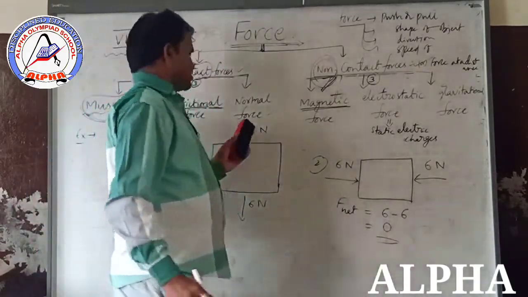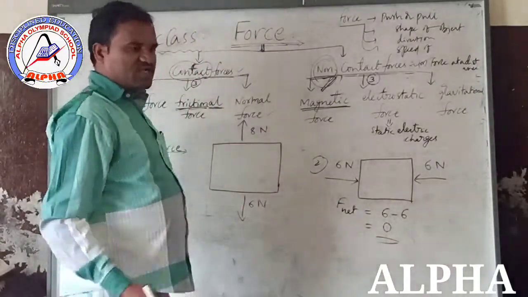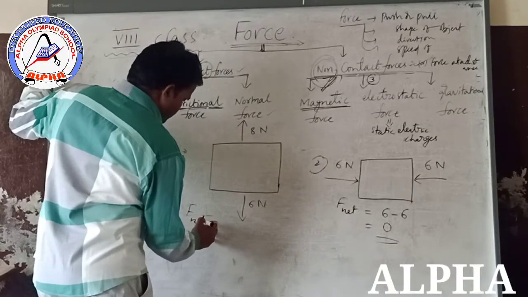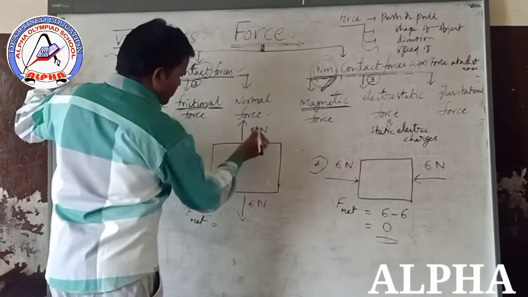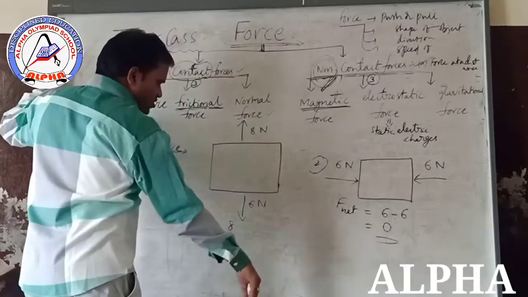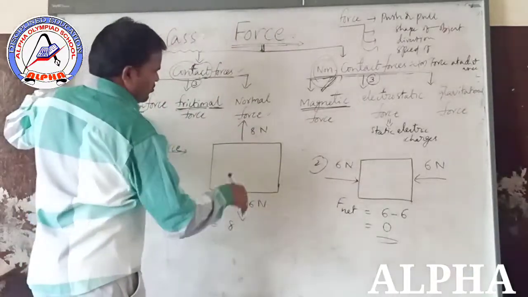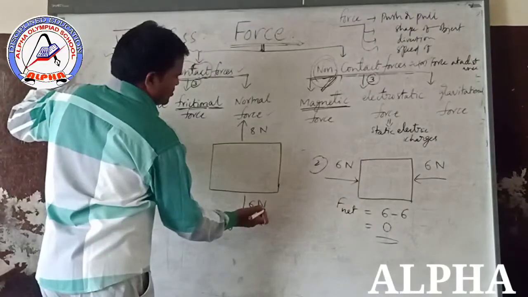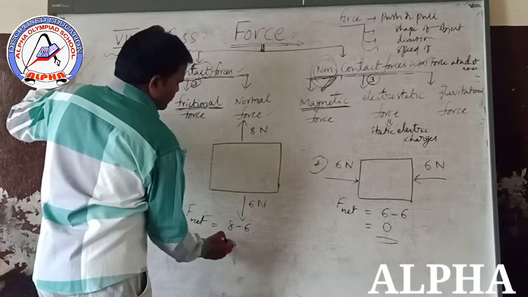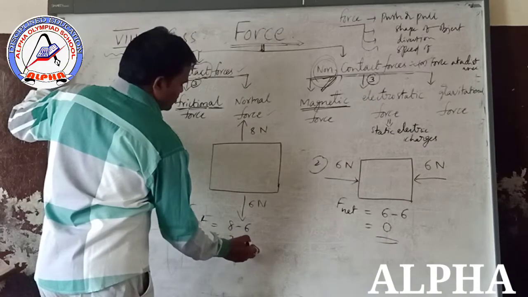Upward 8 newtons, downward 6 newtons. What is the net force? F net is equal to, first upward, 8 newtons. This is one direction. This is opposite, and opposite means minus, so minus 6 newtons. So finally, how much? 2 newtons.